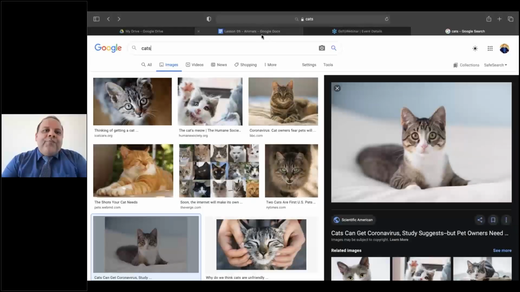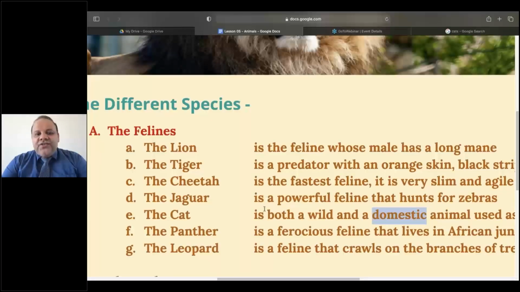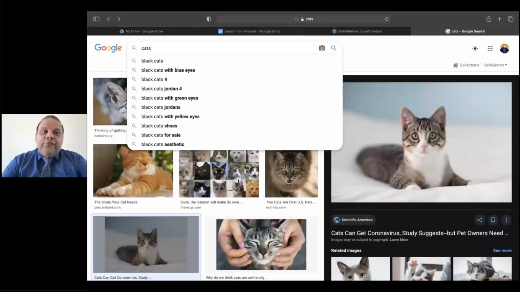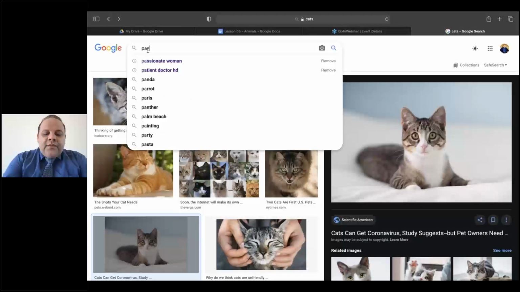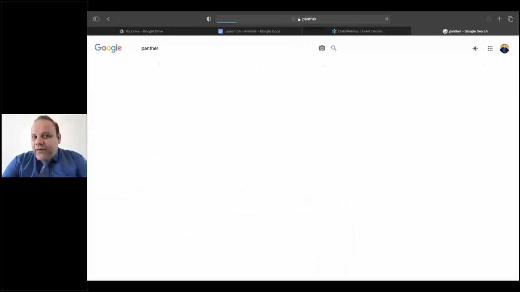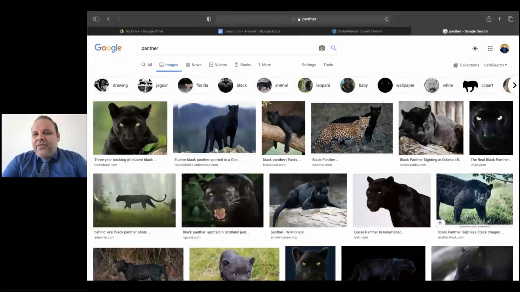So cats can be both wild creatures or domestic creatures. Most of the time, of course, domestic, the ones we keep at home. But remember, cats can be wild as well. And of course, then we have the panther. Now, you know the panther because of the movie Black Panther. But when you search panther, you can see that panthers have this black skin, right? And that's what panthers look like. Can you see that? They're beautiful.